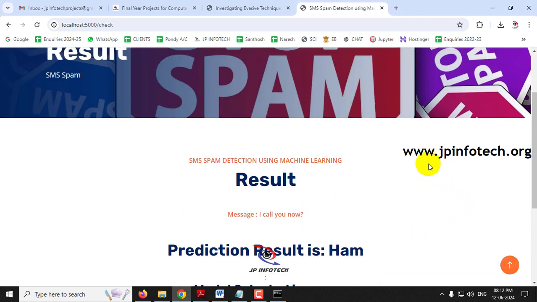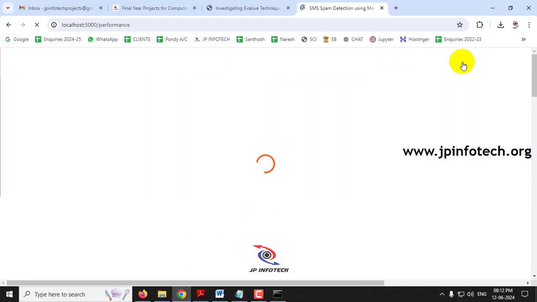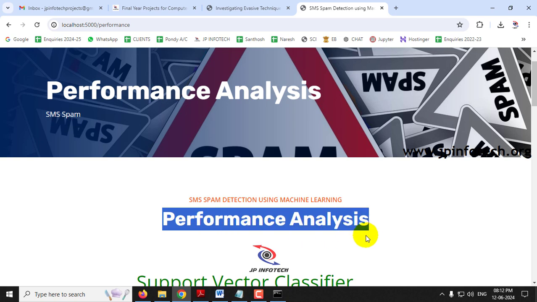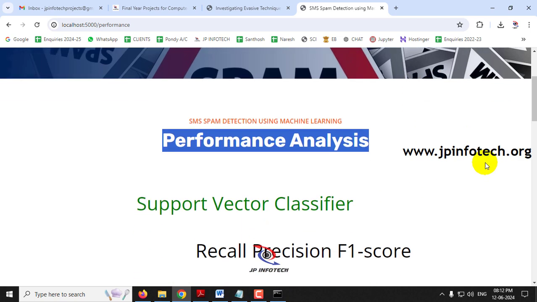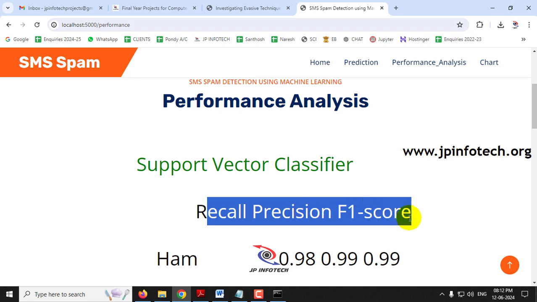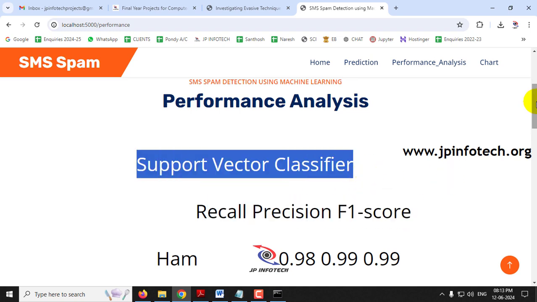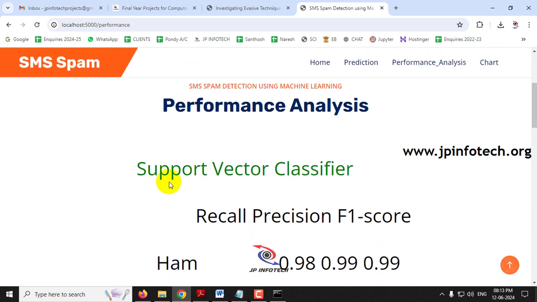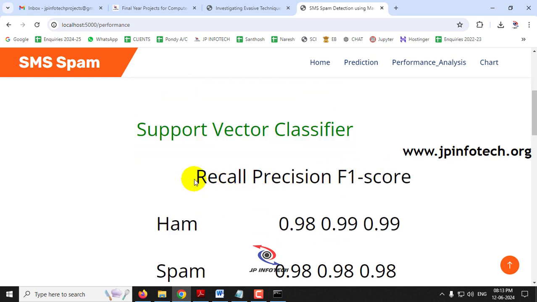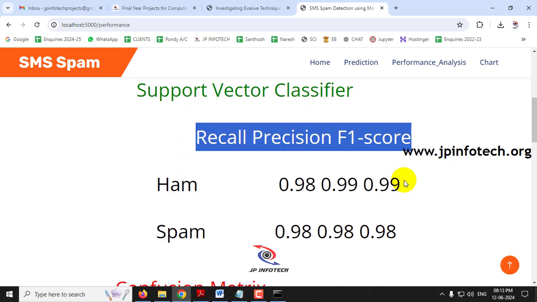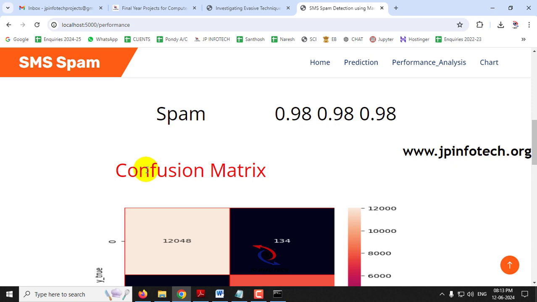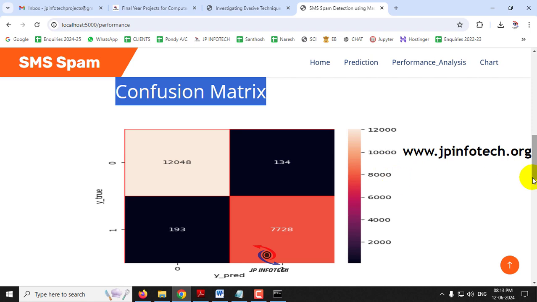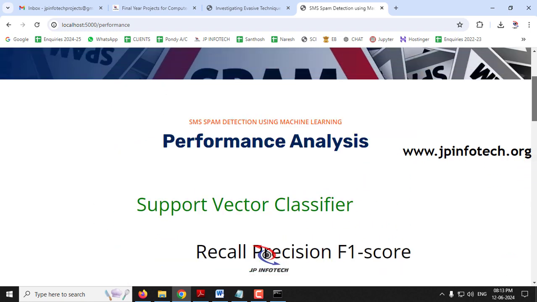Now let me move to the performance analysis part. Just click this performance analysis menu and it will navigate to the performance analysis part. Here the performance analysis parameters are recall, precision, and F1 score, available for both models, the support vector classifier and the CatBoost model. First let us see the support vector classifier. Here we have the recall, precision, and F1 score for both the cases of ham and spam. Now you can see another performance analysis parameter, the confusion matrix for the true and predicted labels for the support vector classifier.